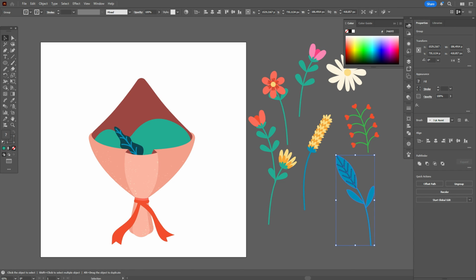You can create the bouquet as I am. You can create your own bouquet. So as you like, you can play with your flowers. You create your own flowers, not like mine.